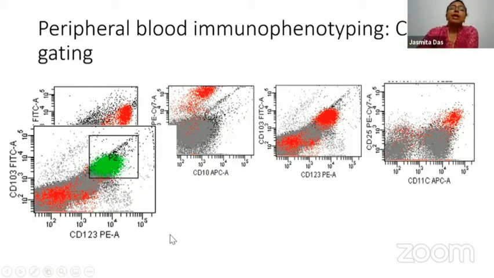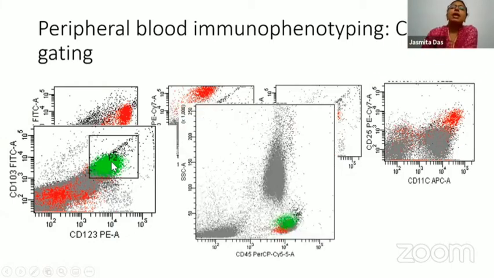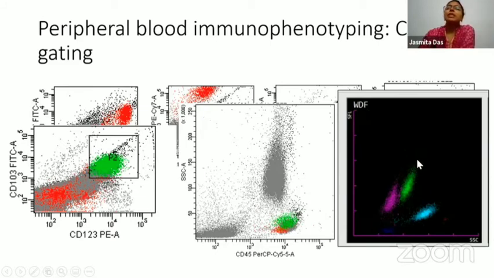So interestingly, let's see why they enter the monocytic region. CD123, CD103 was backgated. This particular population of cells was backgated because these are the hairy cells. And these hairy cells go and sit nicely, occupying the monocytic region. So they start from the lymphoid region, but they reach up to the monocytic region. And this is what was being reflected in the cell counter differential as well, where monocytosis was identified by the counter, which turned out to be all hairy cells on the peripheral smear evaluation. So this case illustrates that any flag differential should be checked, and you may have surprises even though you may have conventional flags and the cell counter may tell you that it has been able to identify the populations.